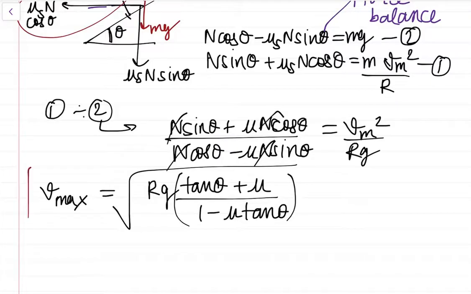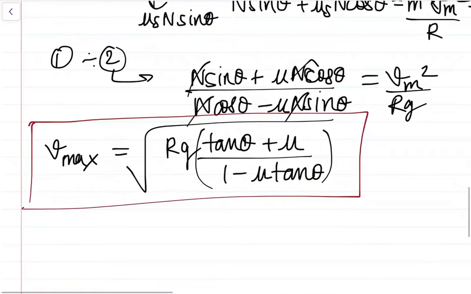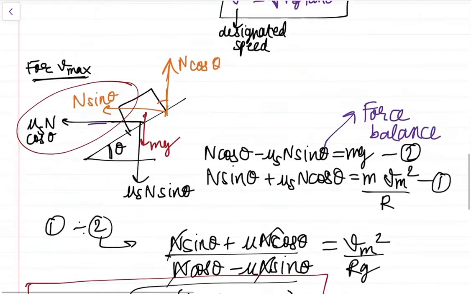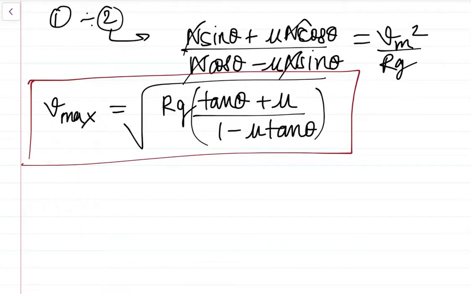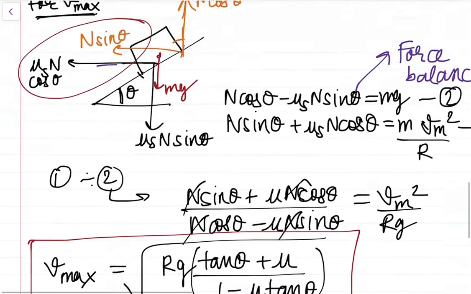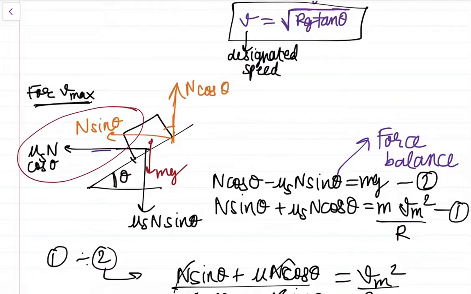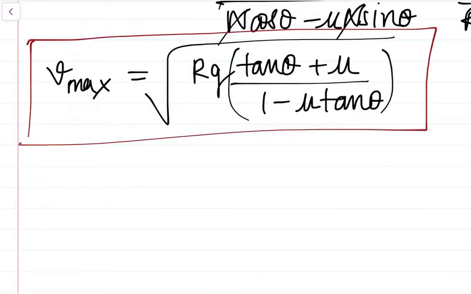So if you want you can remember it, but questions are very rarely asked on this formula. Mostly questions are asked on the simple formula, the designated speed. Questions on Vmax, what is the maximum value, are very rarely asked. I have not seen a single question of this type, but I am just showing it for clarification of concept. Now Vmax is done.